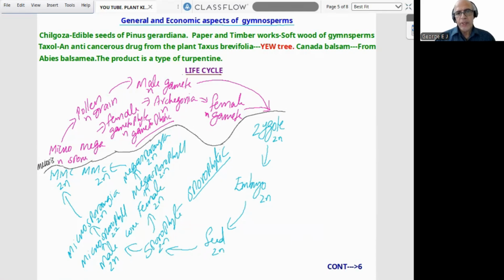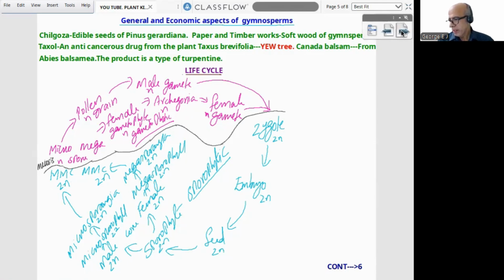And this is the life cycle, just represented. As usual, here is the starting stage of gametophytic generation, ending stage of gametophytic generation, starting stage of sporophytic generation, ending stage of sporophytic generation, where the meiosis takes place. So when we start with the life cycle here, we can find Microspore, Megaspore, starting stage of gametophytic generation, ends with the male gamete and female gamete. Then sporophytic generation starts with the zygote, ends with the megaspore and microspore mother cell. So meiosis in megaspore and microspore mother cell as usual.